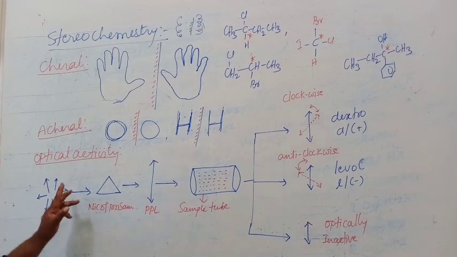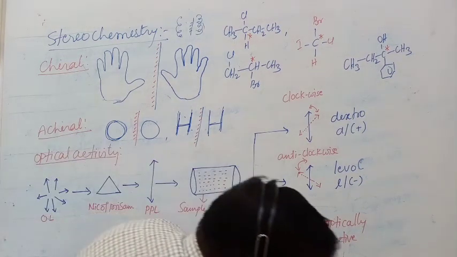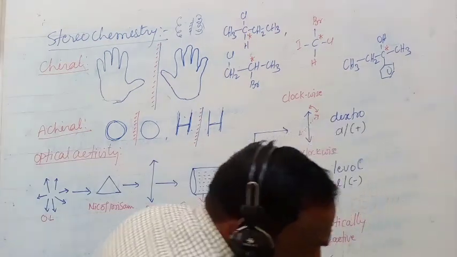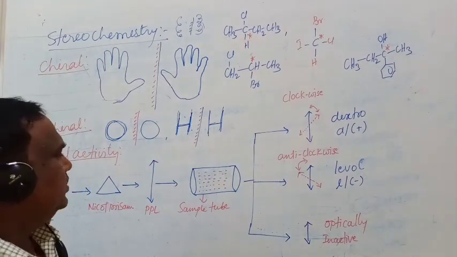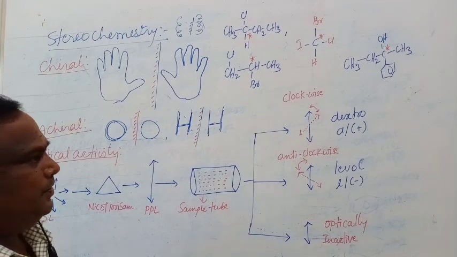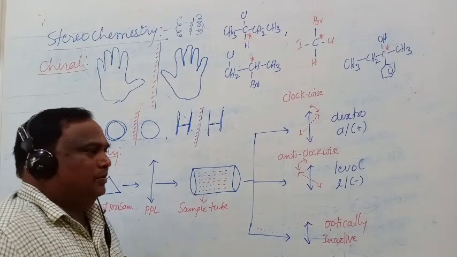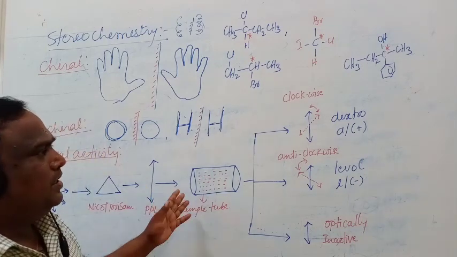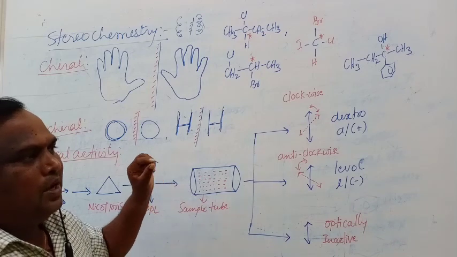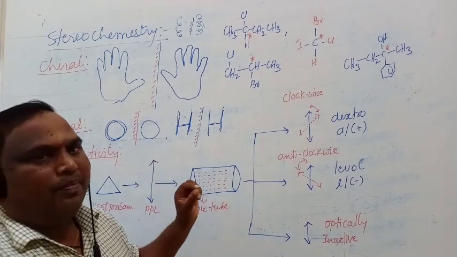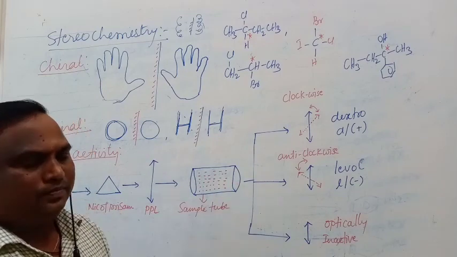So we said this optical activity is measured in polarimeters. In the polarimeter, in a tube, we will take the sample. We are checking organic compounds, whether they are optically active or not.